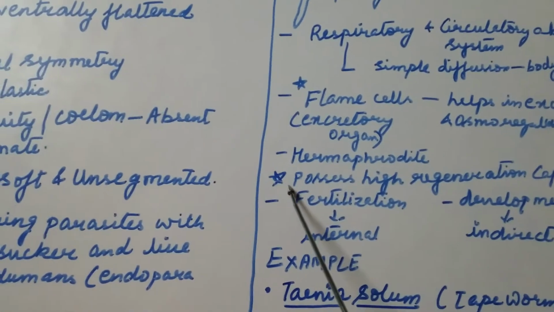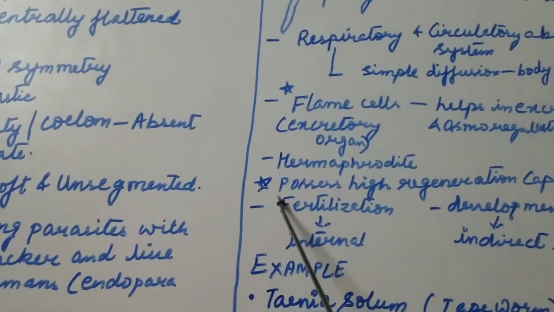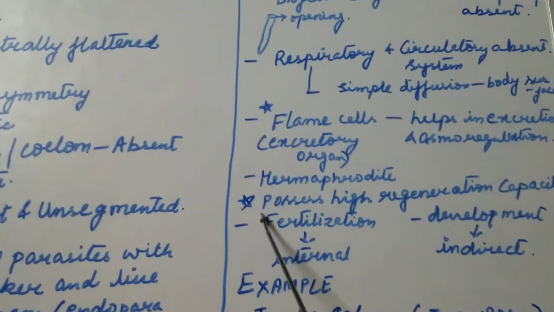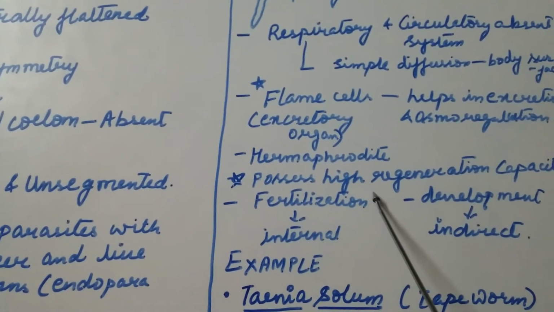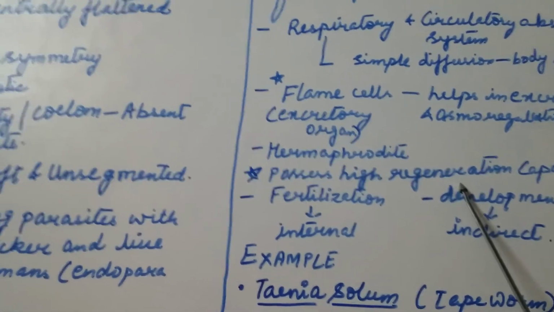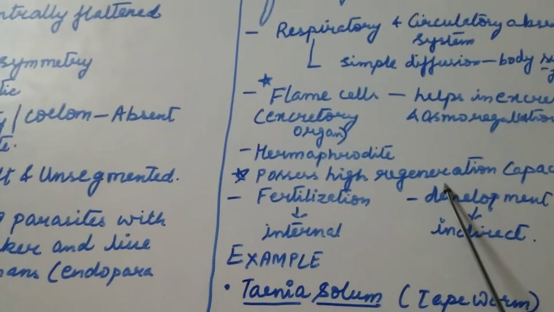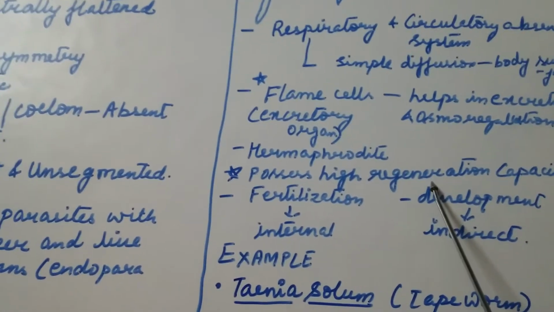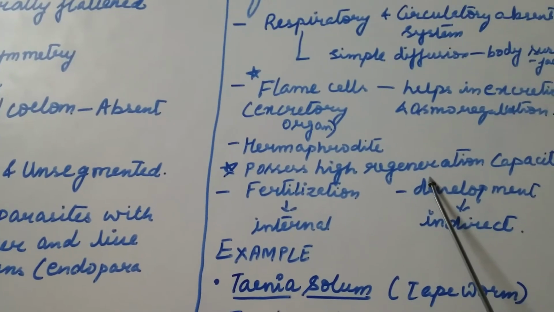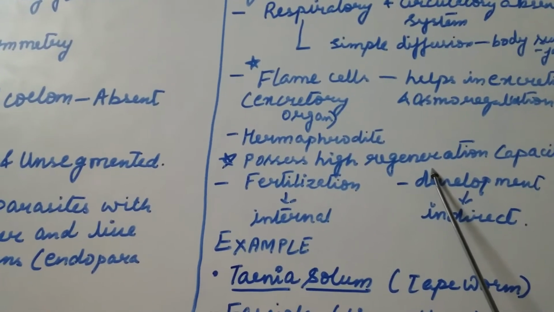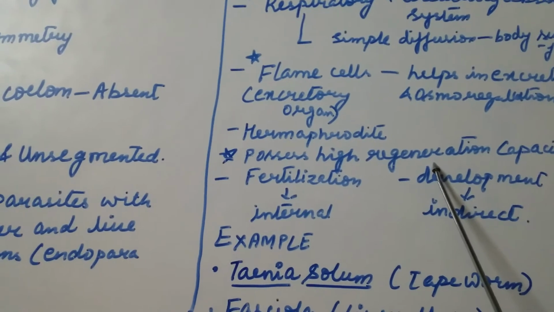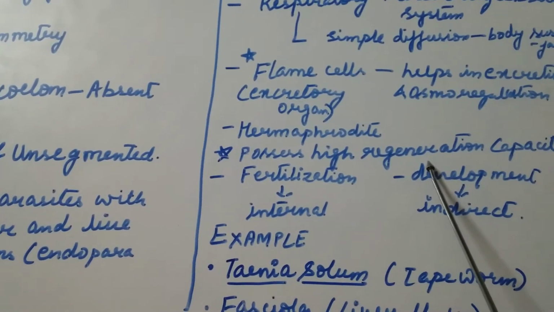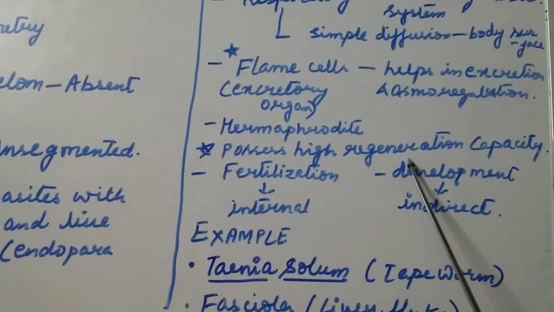One of the most important characters of Platyhelminthes is that they possess high regeneration capacity, where they can regenerate their organs which have been removed by any defense or due to any accidental reasons.